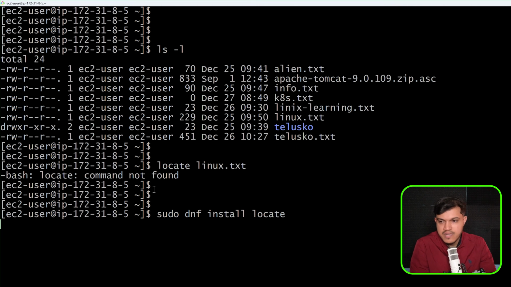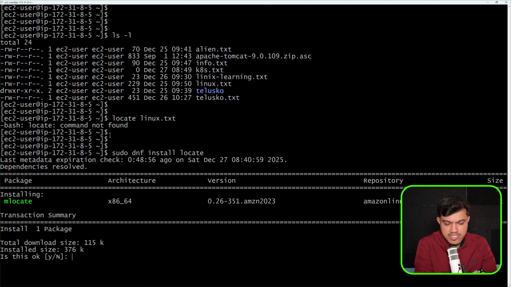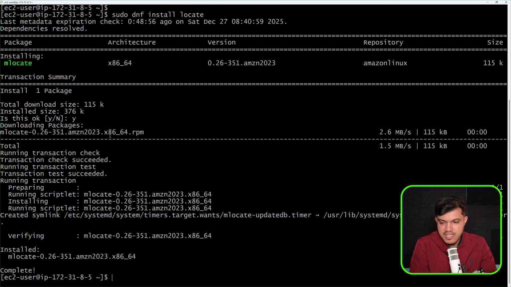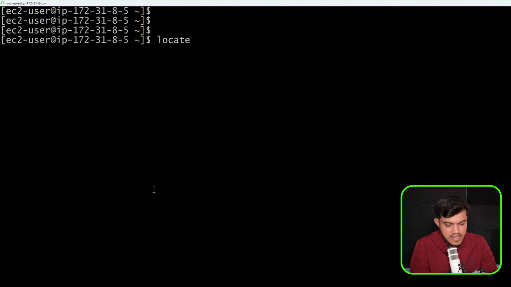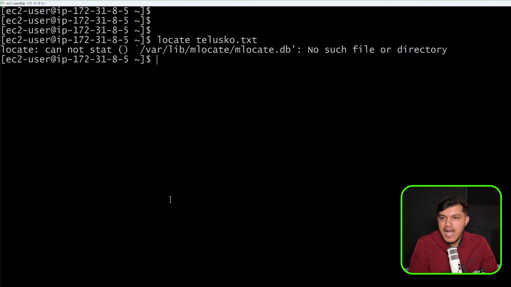Okay, so locate command by default will not be available in your Linux system. You may have to install it, and I would like to install, say yes, and you can see it is installed within no time. Now I would like to say here locate, and I'll say maybe telusko.txt, and the moment I run this, I'm able to get here cannot start in var lib mlocate.db. No such file, but we have this file available.